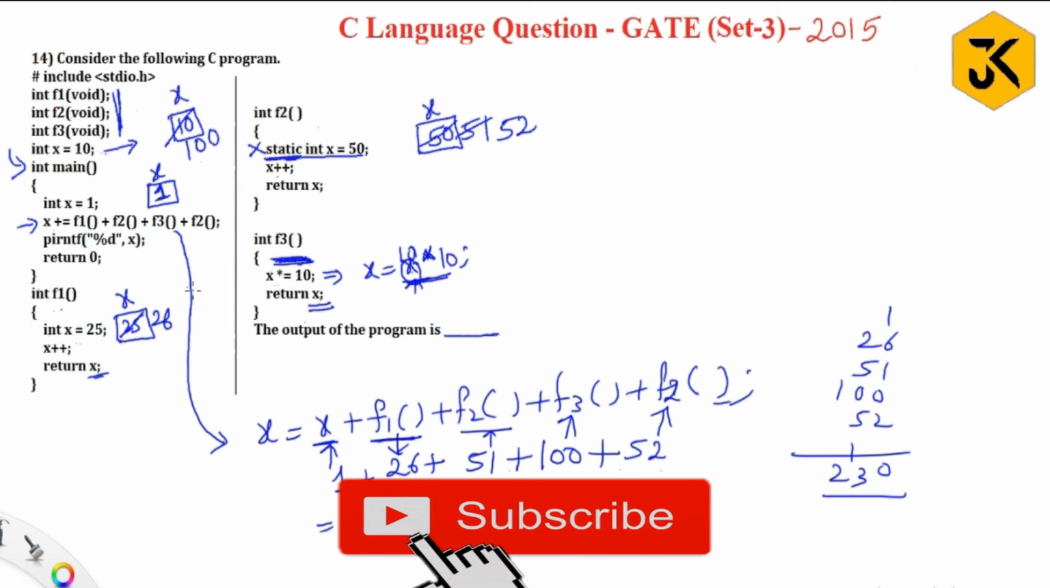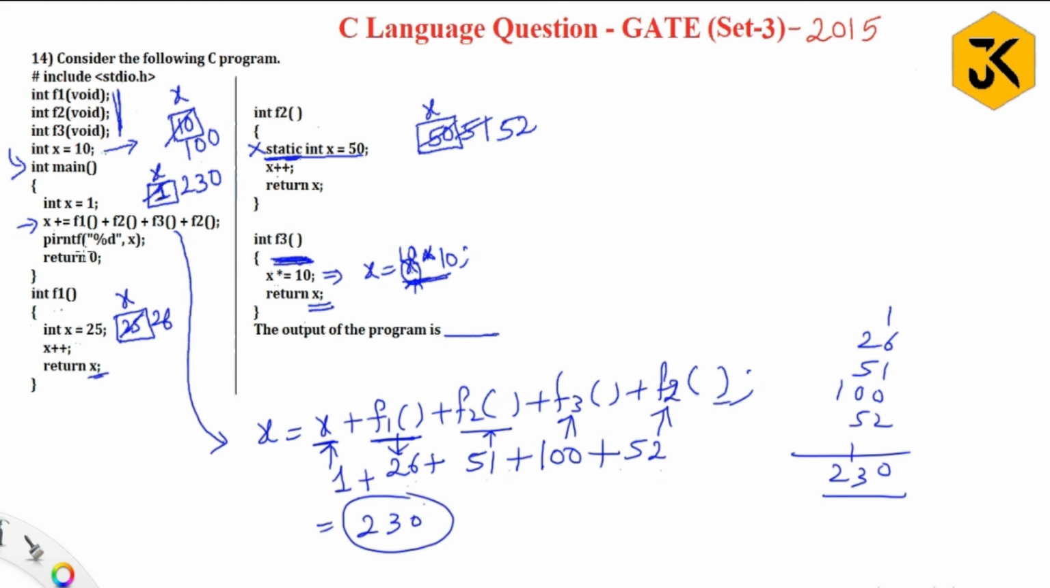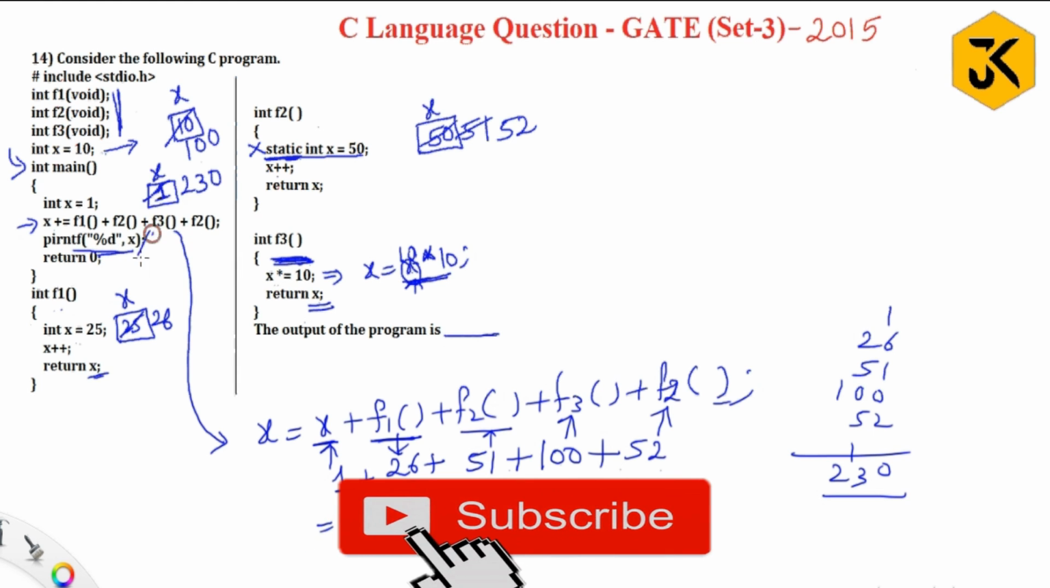So that is going to be assigned to the variable x. Here x is modified to 230. Then it is going to perform printf with percentage d comma x, and it is going to print 230. So the answer is 230.